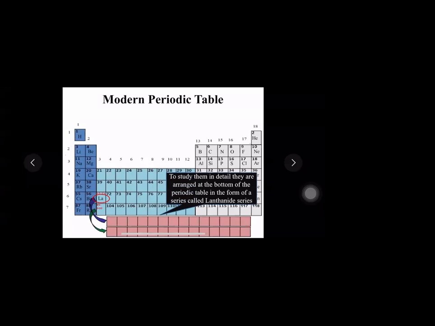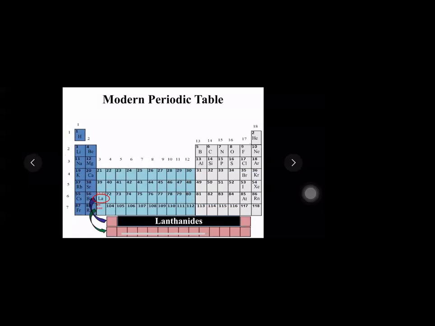To study them in detail, they are arranged at the bottom of the periodic table in the form of the series called the lanthanide series. Why the name lanthanide, students? Because these elements have properties similar to that of lanthanum. So the lanthanide series starts from the element with atomic number 58 and ends with atomic number 71.